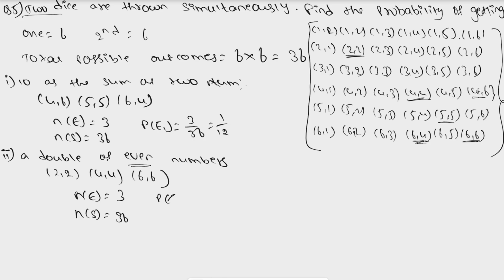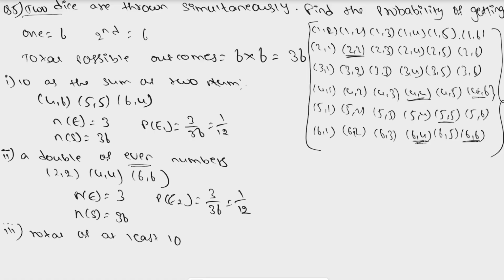The probability of getting the second event is equal to 3 by 36, which is again equal to 1 by 12. And our third one is a total of at least 10. At least 10 means minimum 10; it can be 11, 12, or more also. Minimum we need to get at least 10.